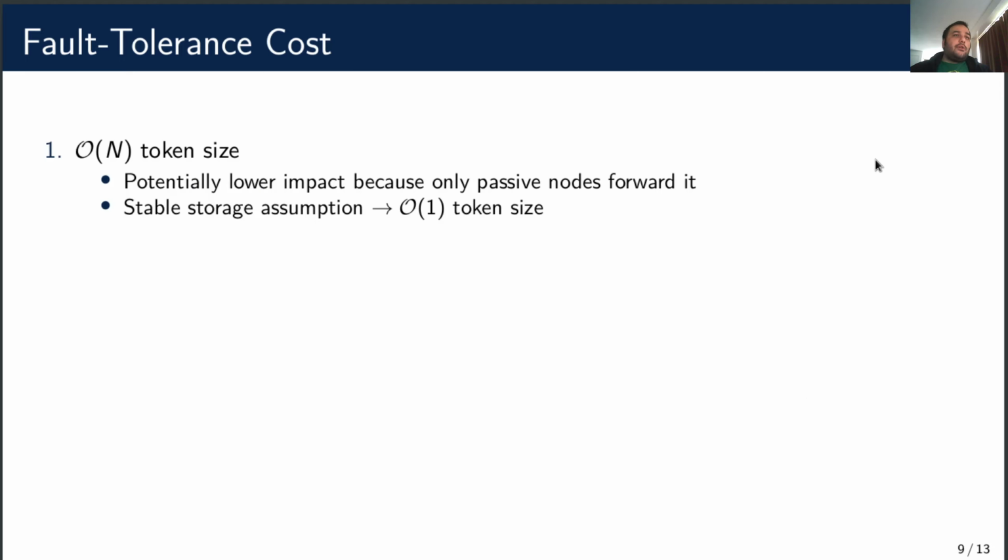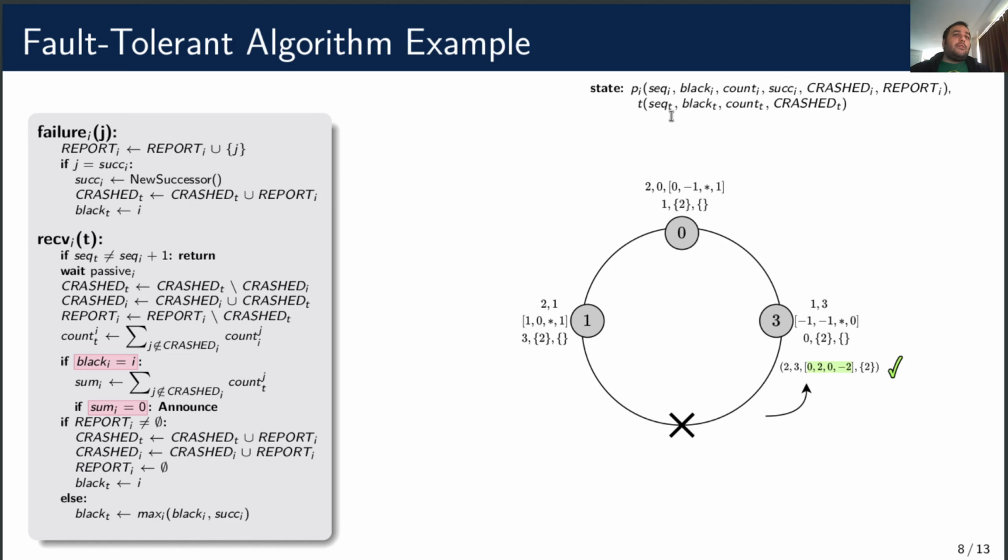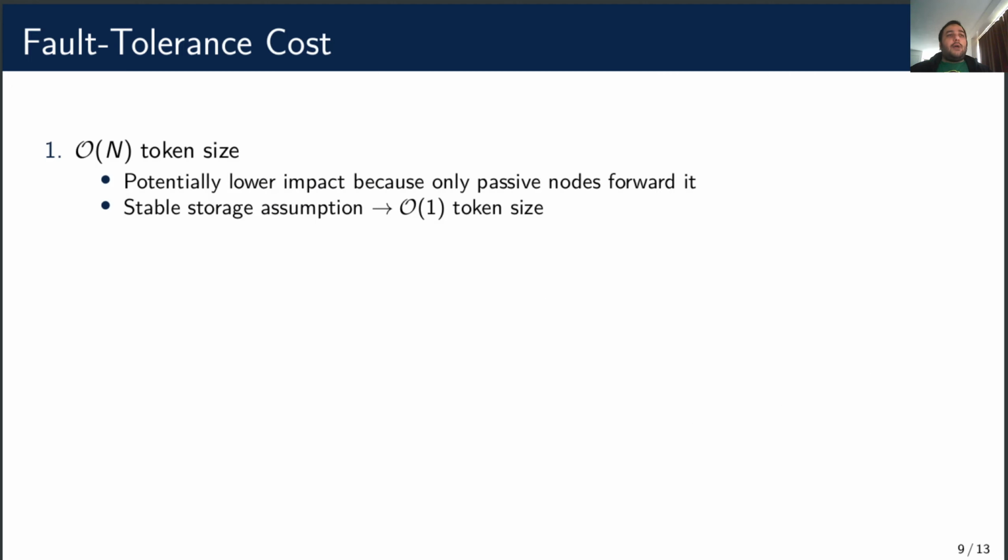So that was our fault-tolerant algorithm, but what is the cost of it? The main one is the linear increase in the size of the token compared to the fault-sensitive algorithm. This could limit scalability. On the other hand, the impact is reduced by the fact that we do not send many tokens anyway, because only passive processes forward the token. Also, if we assume stable storage, we can have constant size again.